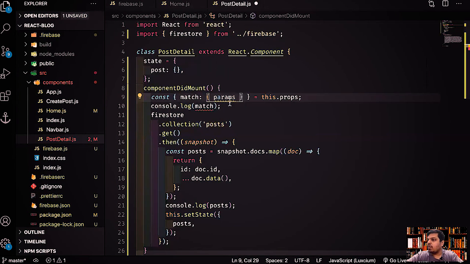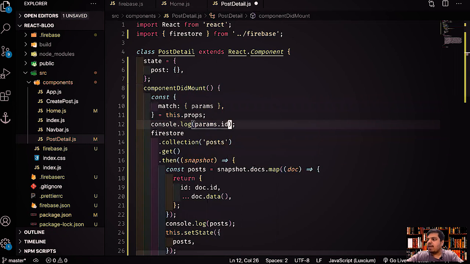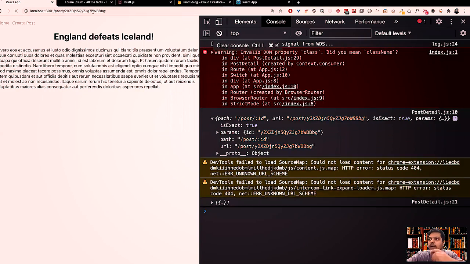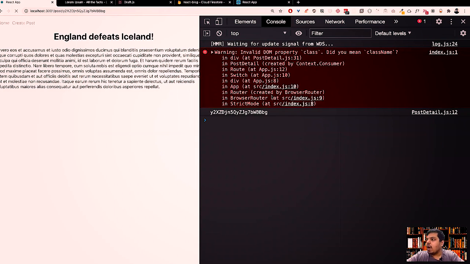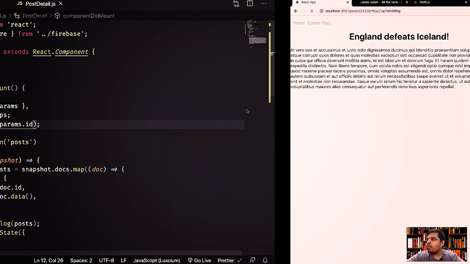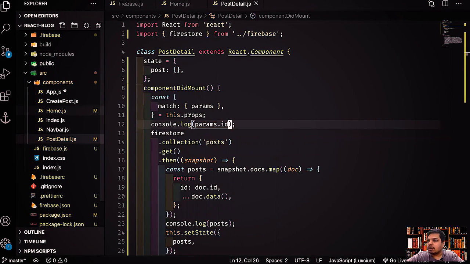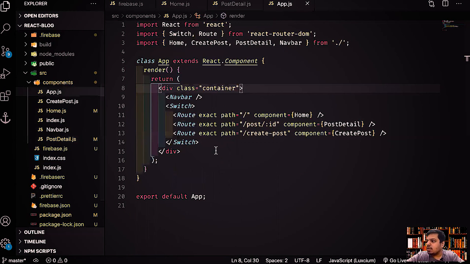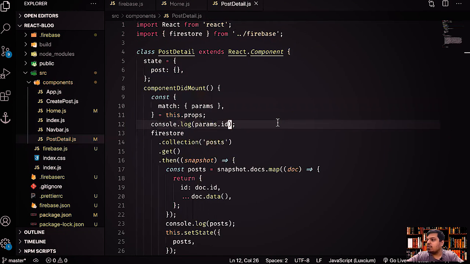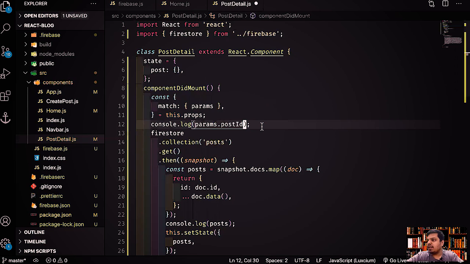And now what we'll do is we'll just get params.id. This params.id is basically the ID which is coming in the top URL, right? And how did we figure it out? We basically go back to our routes in our app.js. You see we have post/id, right? So whatever we name it over here, it will come as that over here. So let's name it postid, so that you can see as well, and it's more suitable. Now it should be postid.